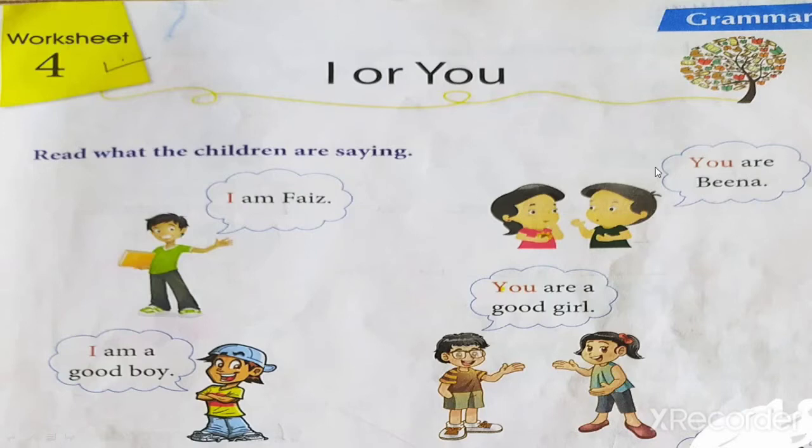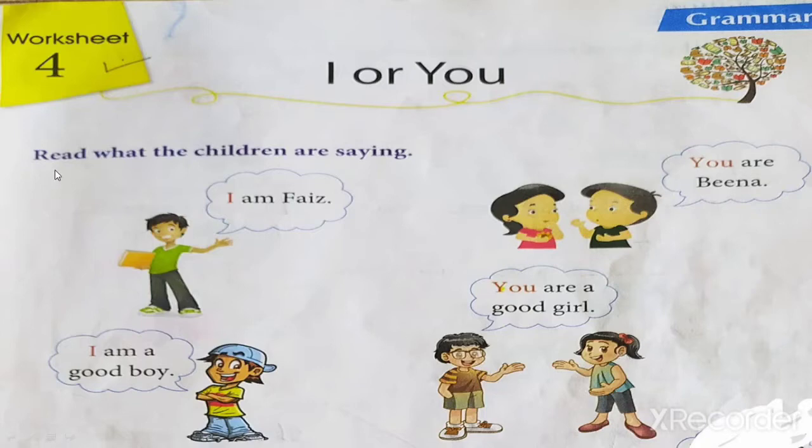Now you look here. You are Beena. So here, this girl is speaking to her that you are Beena. Okay. So she is using you. Now see, one boy and one girl are there. So this boy is telling that girl that you are a good girl. See here, he is using you to this girl.